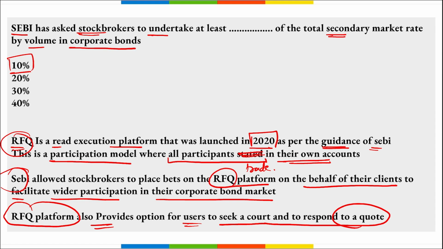Right? Next, if we talk about SEBI, who is the chairperson here? Madhabi Puri Buch. Then where is the headquarters? Mumbai, Maharashtra. And when was this established? On 12th of April 1992.